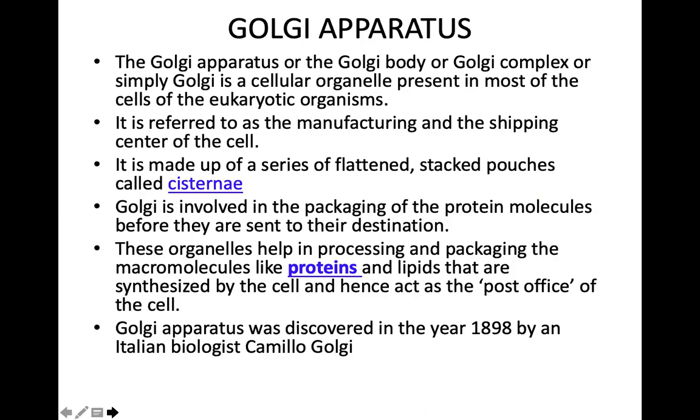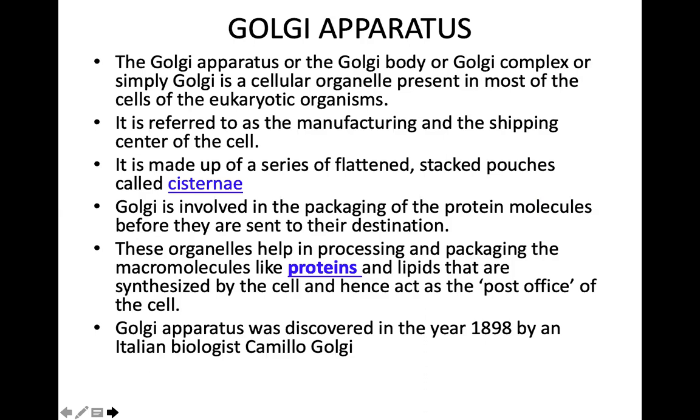It is involved in packaging of protein molecules before they are sent to their destination. These organelles help in processing and packaging macromolecules like proteins and lipids that are synthesized by the cell, and therefore they act as the post office of the cell.